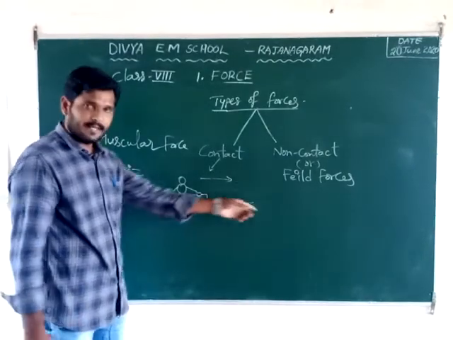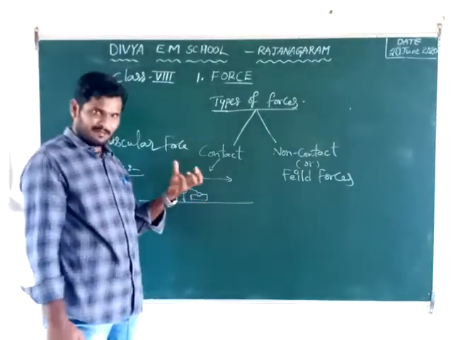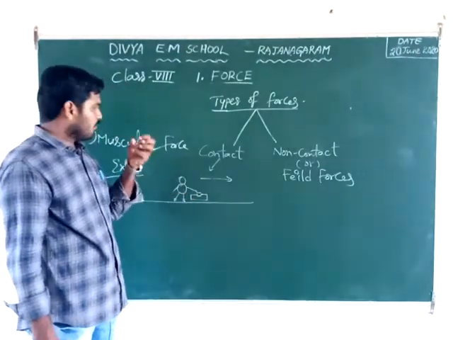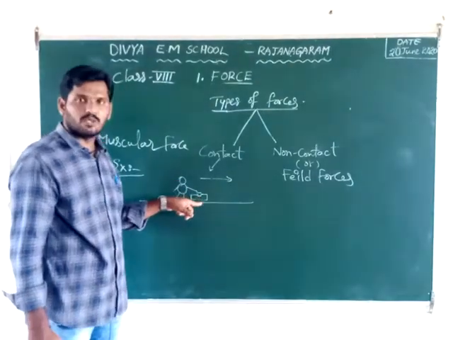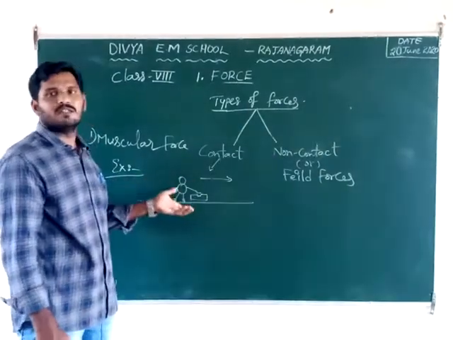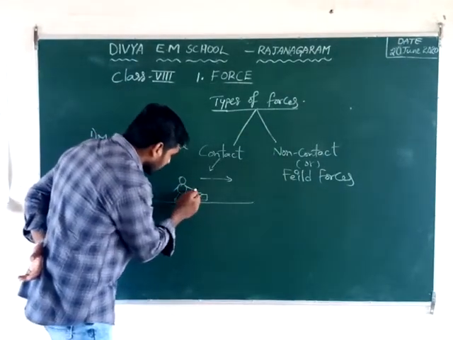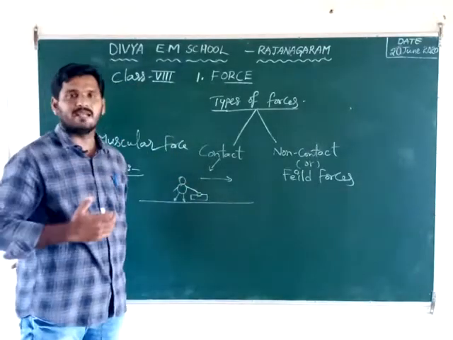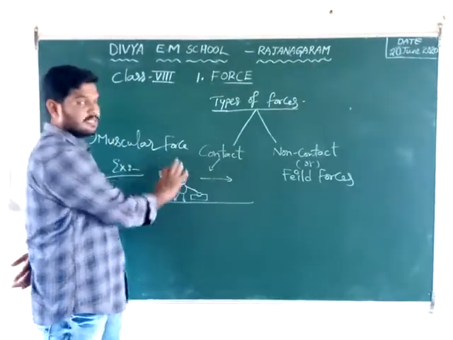The man is walking, holding a weighted suitcase. What force is acting on this? The man is in contact with the suitcase, and the suitcase moves along with this man. Here we observe contact force: the muscular cells of the hand act on the suitcase and the man. This force is called muscular force.